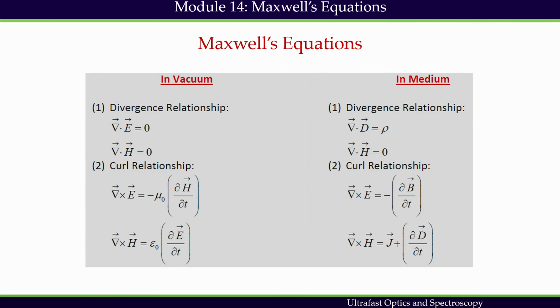Now, let us look at Maxwell's equations one more time. This is in vacuum, this is in medium. It could be any medium, but primarily in optics we are interested in dielectric medium, because most of the optics, lens, mirrors, wave plate, they are all dielectric medium.